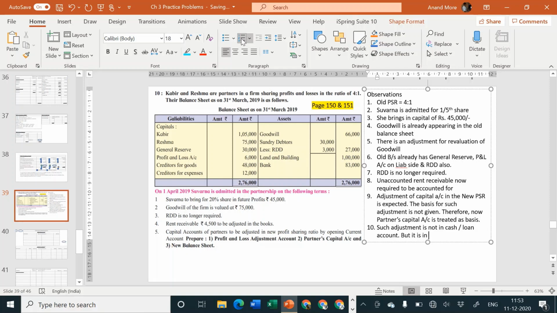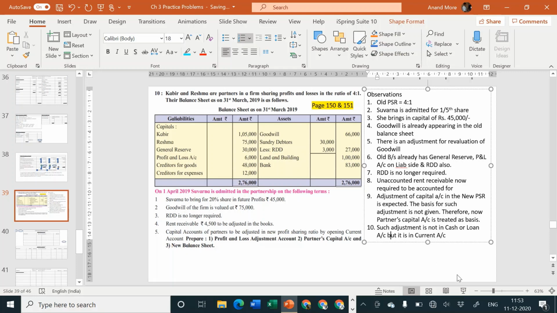But it is in current account. Okay, not in cash or loan account, but it is in current account.